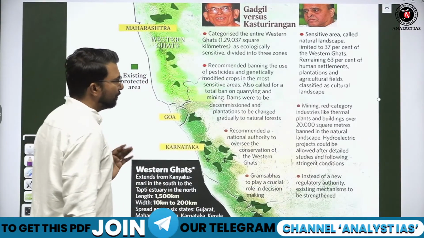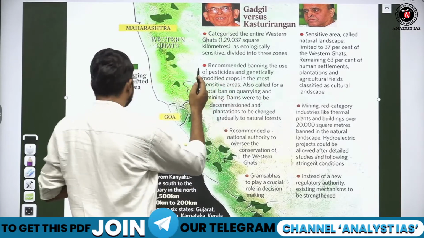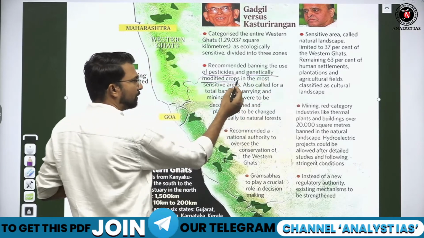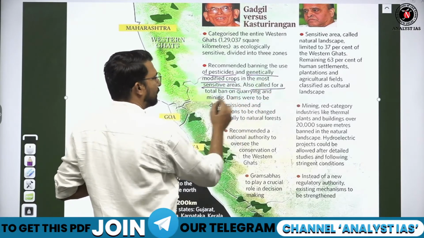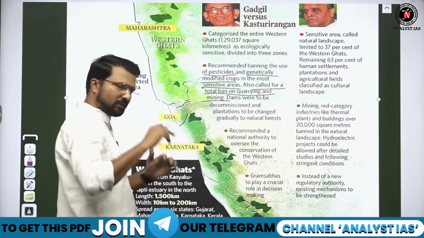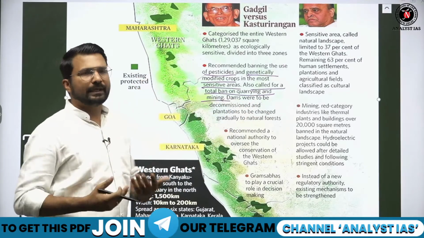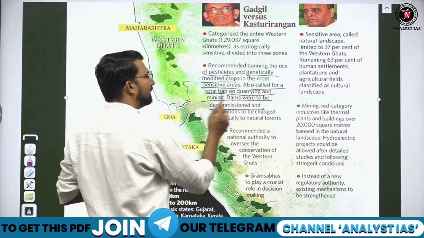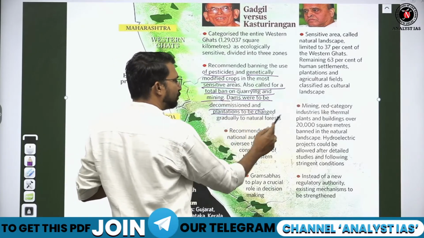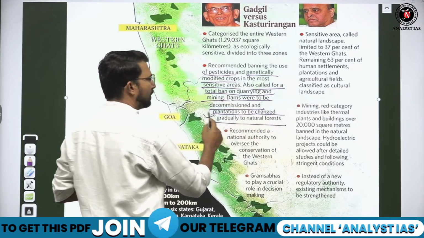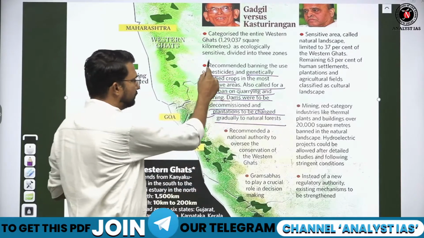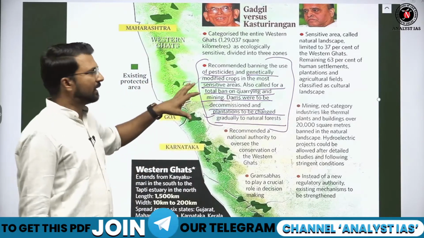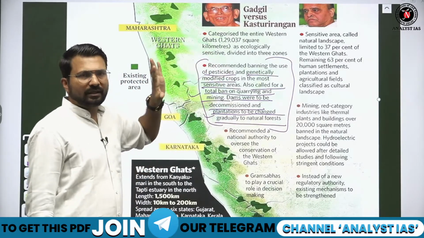The Gadgil report recommended a complete ban on pesticides and genetically modified crops in the most sensitive areas, and also called for a total ban on quarrying. Quarrying means when we dig out minerals, this is called quarrying. Dams were to be decommissioned, and plantations to be changed gradually to natural forest. So any kind of commercial activity was restricted by the Gadgil recommendations.